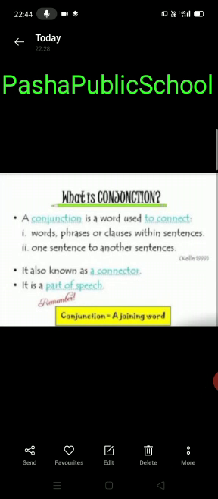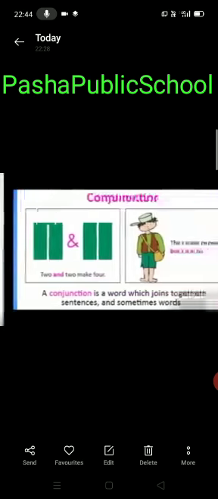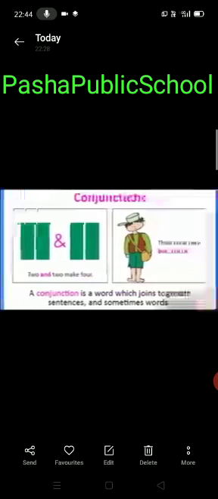What is conjunction? A conjunction is a word used to connect words, phrases or clauses within sentences, or one sentence to another sentence. It is also known as a connector. It is a part of speech. Remember, conjunction is a joining word. You can understand easily by seeing this image.